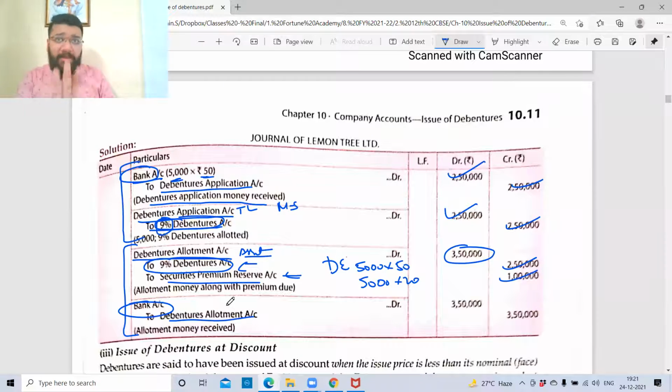Till this, whatever we did is something which is very similar to your share capital. But the next concept we're going to discuss is unique. So here, 100% concentration. So we'll take a break. So guys, let's take a quick break of 9 minutes. Then we'll come back and continue with the next concept.